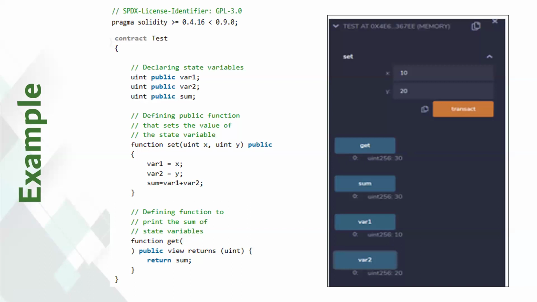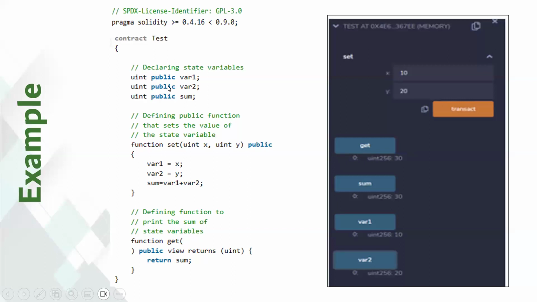The code states here that it's compatible with compiler versions greater than or equal to 0.4.16, but less than version 0.9.0. The next instruction is the contract keyword, here contract test. We have here functions and data. So the contract keyword declares a contract under which the code is encapsulated. Now look at the state variables.